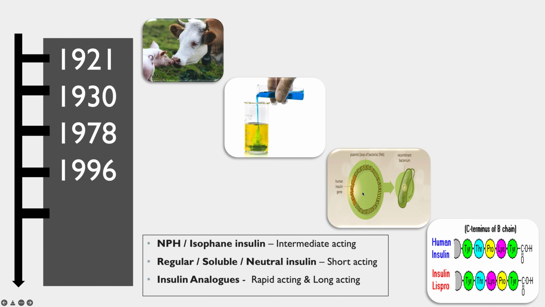Then we learned to manufacture human insulin itself through recombinant DNA technology, and some changes were made to that human insulin, and as a result we got certain insulin analogs which were rapid acting and certain insulin analogs which were long acting. So we have three types of insulin. Number one is NPH or isophane insulin. Number two is the human insulin or regular insulin, also called soluble or neutral insulin. The third one is insulin analogs.